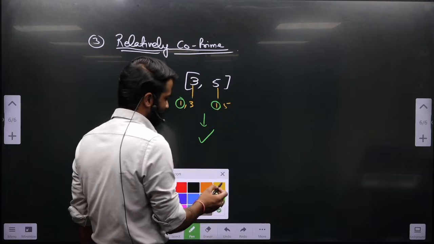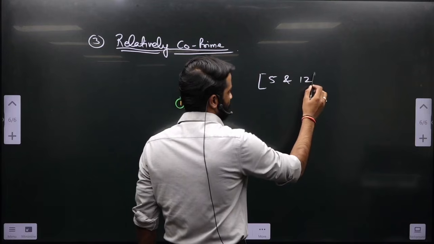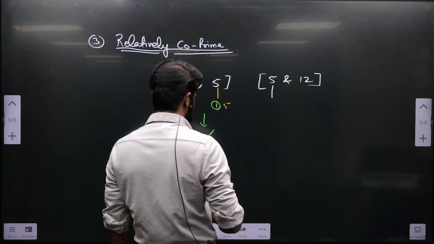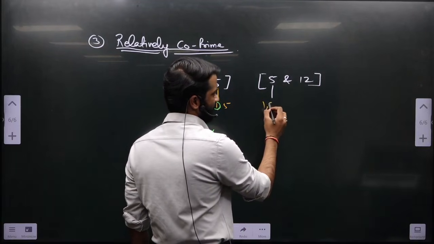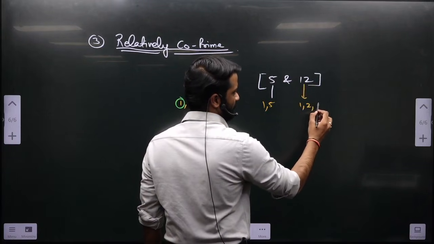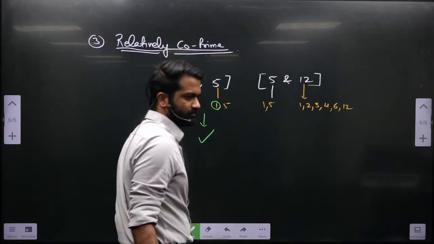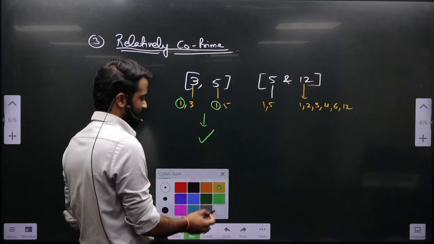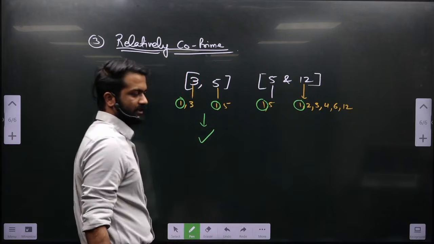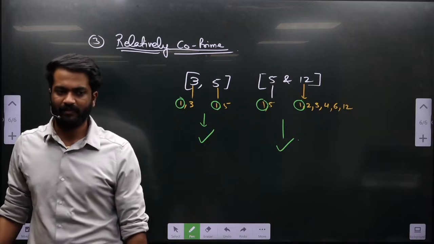I will take one more example, 5 and 12. What are the factors of 5? This is a prime number, so 1 and 5 only, 2 factors. 12: 1, 2, 3, 4, 6, 12. What are the factors which are common? 1, and hence this is nothing but relatively co-prime.